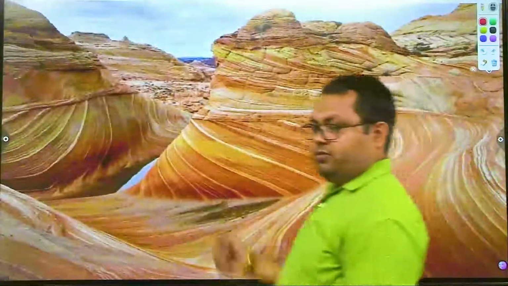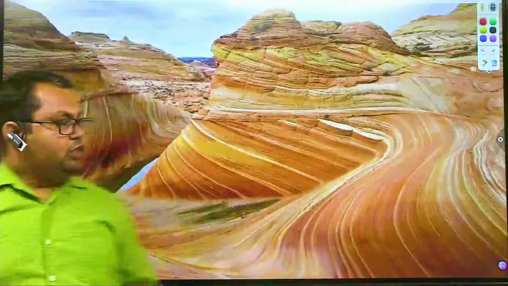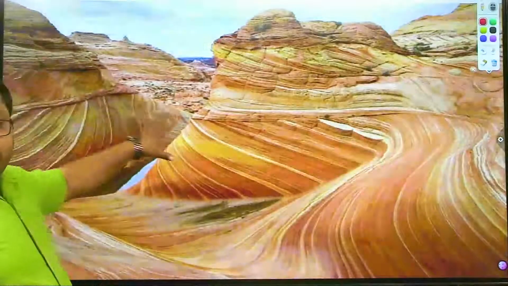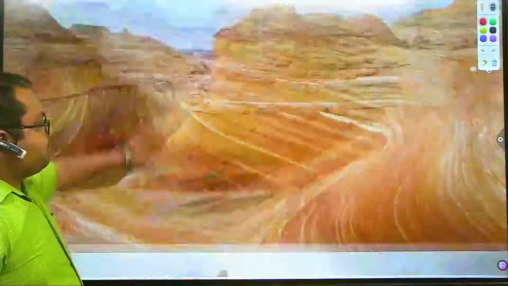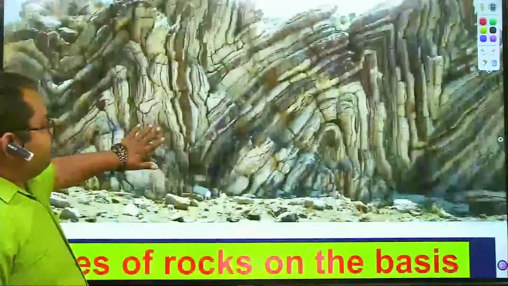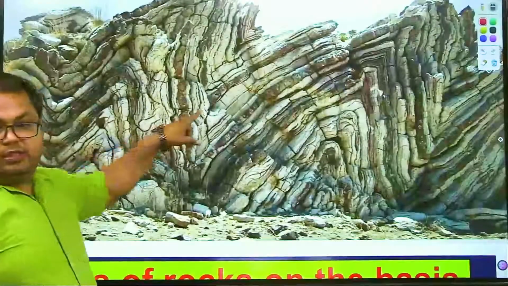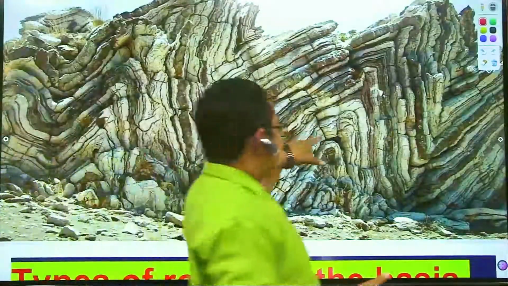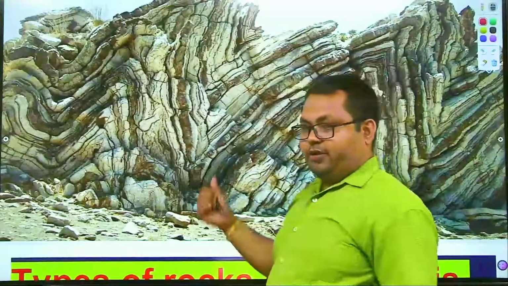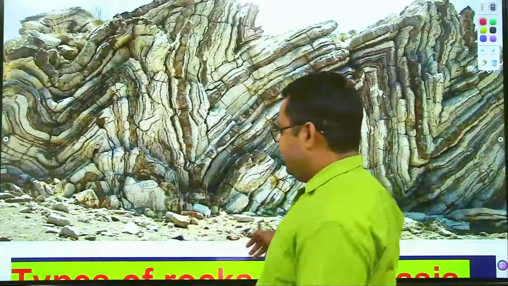This is also one another rock. You can visualize it properly. This is also the rock. This is the remains of rocks under process of weathering and erosion, right?